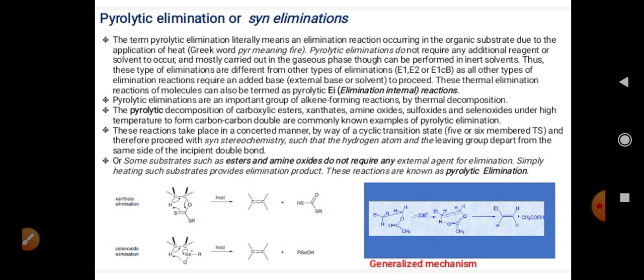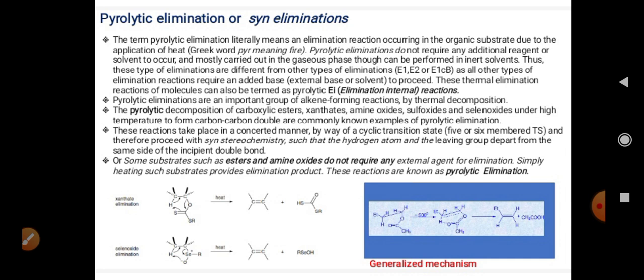This pyrolytic elimination is one of the important groups of alkene forming reactions, which proceeds through thermal decomposition. The pyrolytic decomposition of carboxylic esters, xanthates, amine oxides, sulfoxides and selenoxides under high temperature leads to the formation of a carbon-carbon double bond.